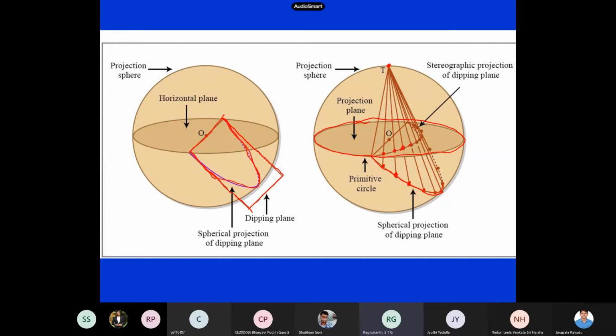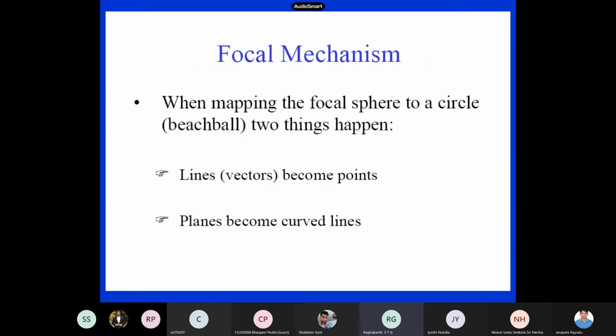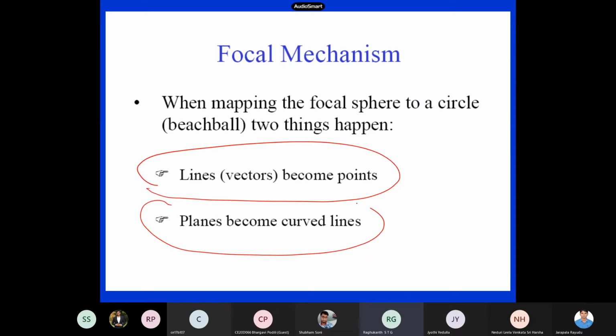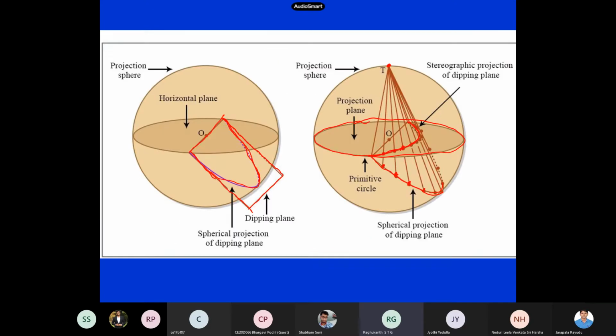So finally the entire fault plane becomes a curved kind of a thing on this sphere itself. Okay, this is how it looks. So this is what happens. When you are doing this stereographic projection, the lines become points, and the plane becomes a curved line. So this is my plane.